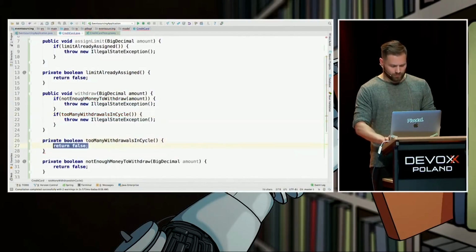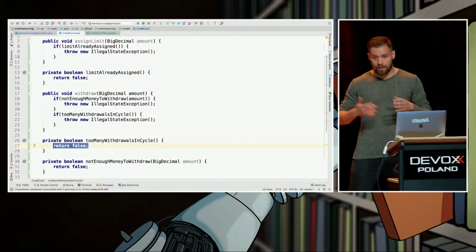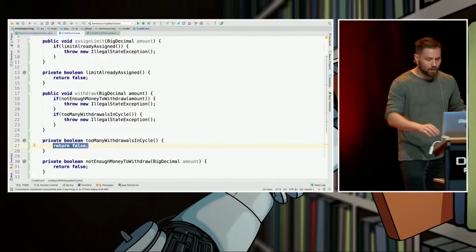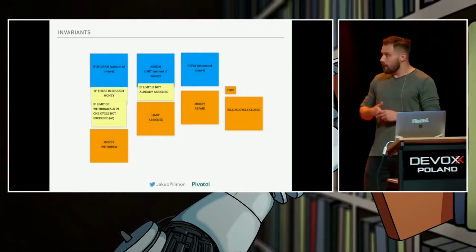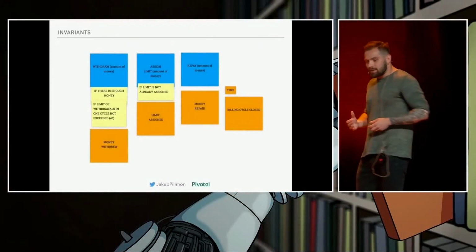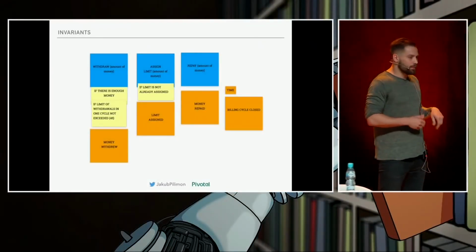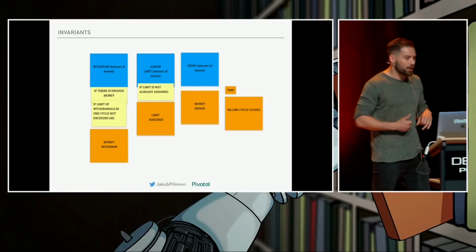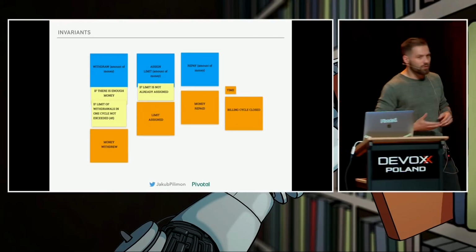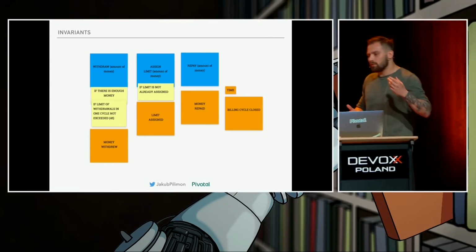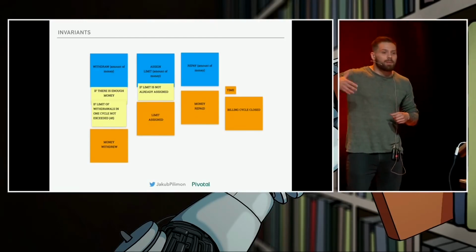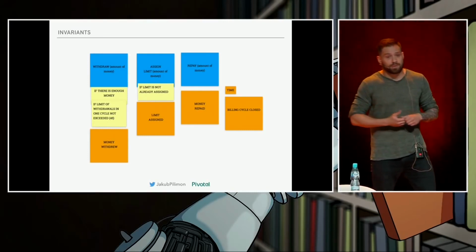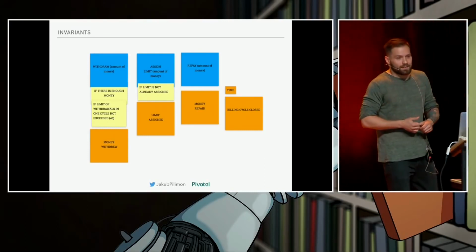But that's not all what we can take from the event storming session. Let's go back to our session and take a look. Those vertical slices can be read like this. I can withdraw money when I have money and when I didn't exceed the number of withdrawals. I cannot withdraw when I don't have money. I can assign limit, I cannot reassign limit, I can repay money, and so on and so forth. What are those? These are the test cases ready.